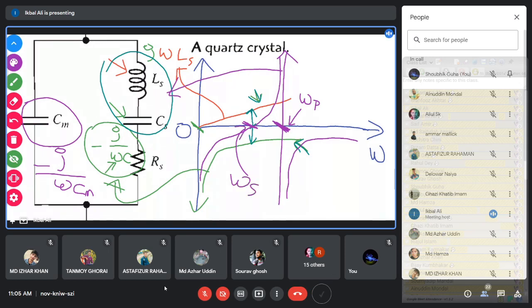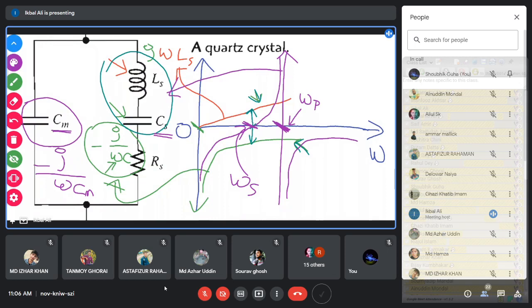So the parallel resonant frequency is slightly higher than the series resonant frequency. And one more point is that this mounting capacitor Cm is very, very large compared to the series capacitor Cs of the crystal. So these two frequencies, the formulas will become almost the same, 1 by root over LC.